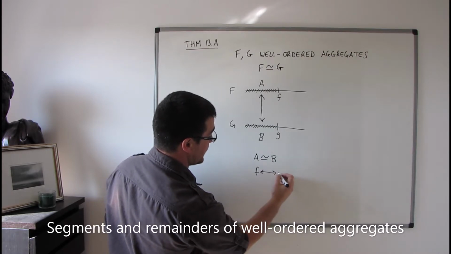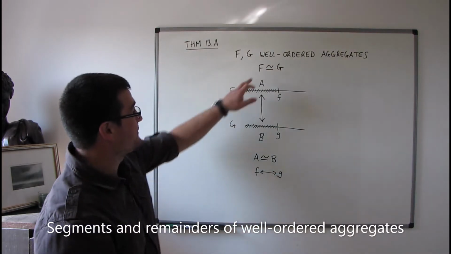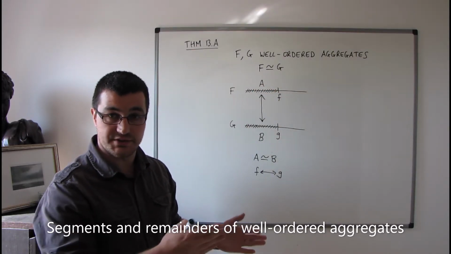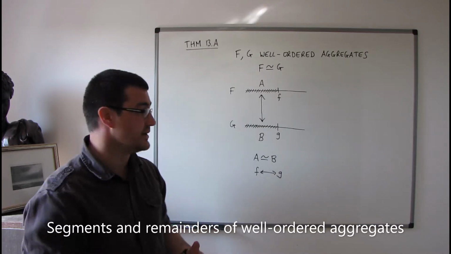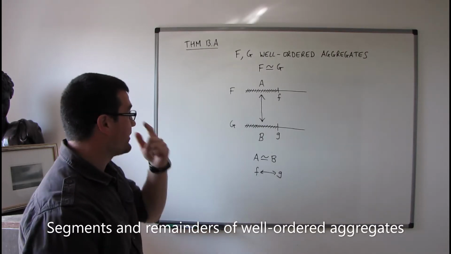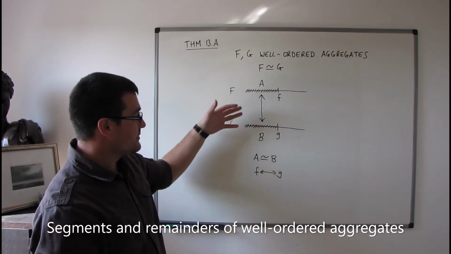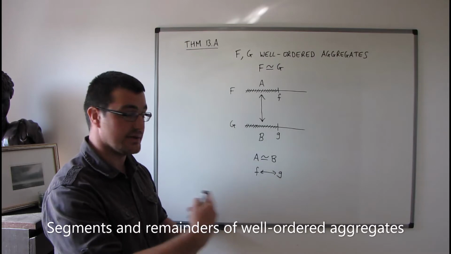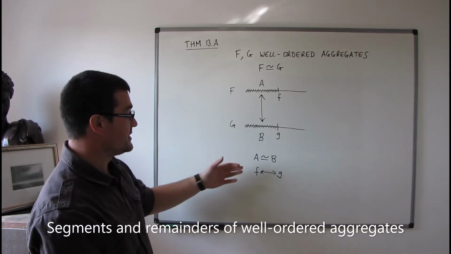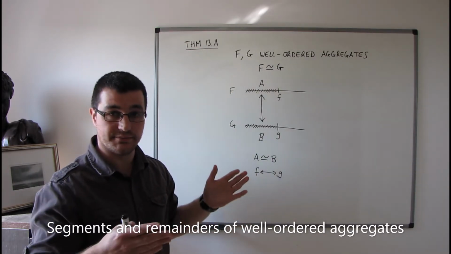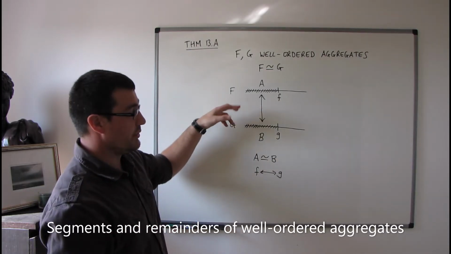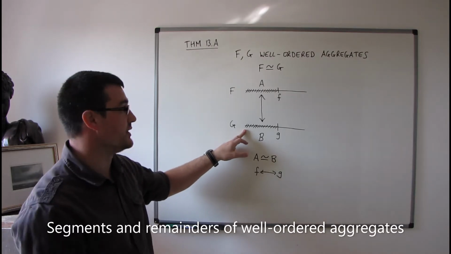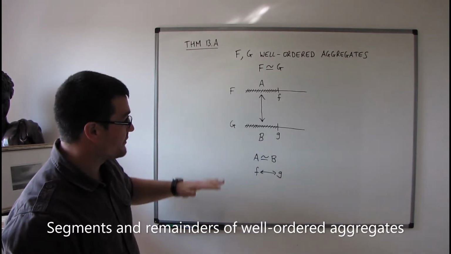in our original imaging. So remember, because f and g are similar, we've got this imaging, this one-to-one correspondence that preserves the ordering of the elements in their respective aggregates. Well, under this imaging, then element f must correspond to element g, and vice versa. So remember, it's a one-to-one correspondence. So not only do we have a one-to-one correspondence between elements, we've also effectively got a one-to-one correspondence between the segments of the two aggregates as well. So that's Theorem A. I'm not going to go through the proof of it.